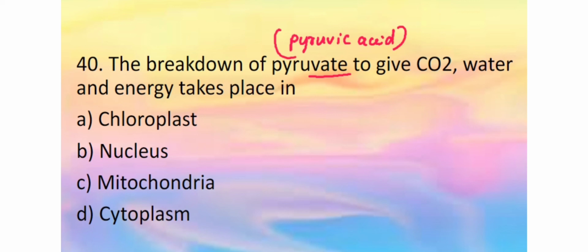To give carbon dioxide, water and energy takes place in. So breakdown of pyruvate to carbon dioxide, water and energy is a part of aerobic respiration. Breakdown of pyruvic acid to give carbon dioxide, water and energy is the second phase of aerobic respiration, and it takes place in the mitochondria. Whereas the first phase, that is glucose to pyruvic acid, takes place in the cytoplasm. That stage is called glycolysis.